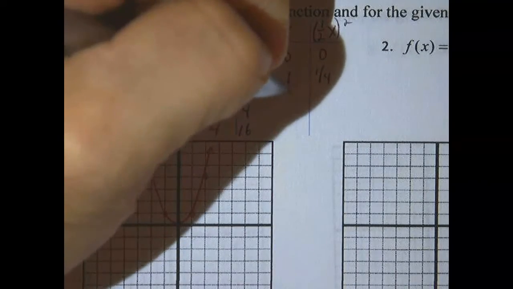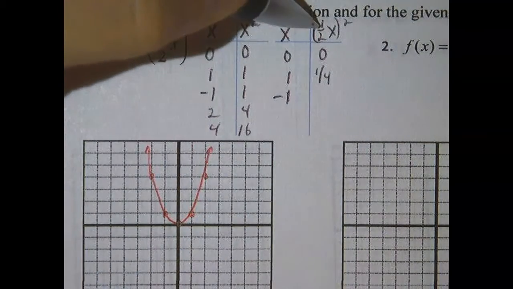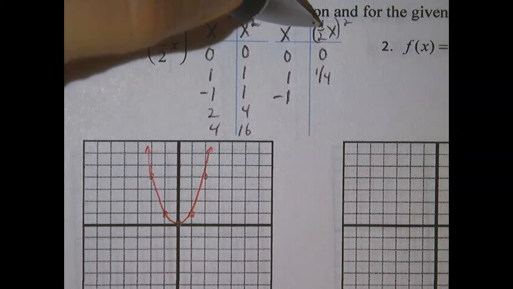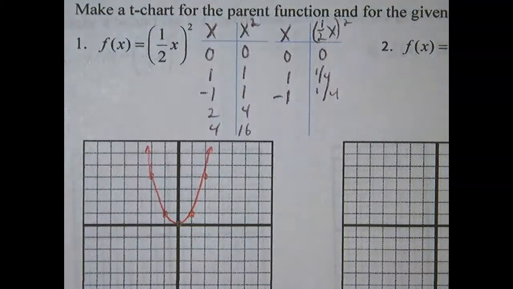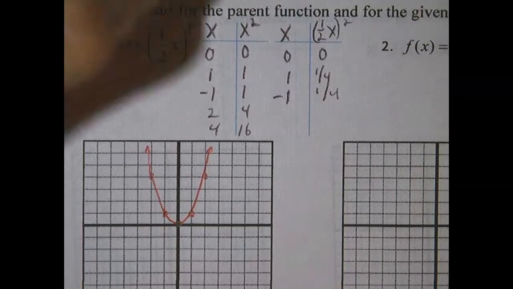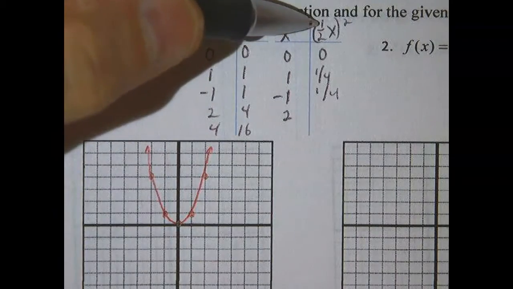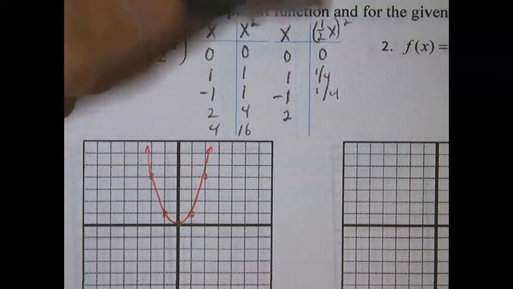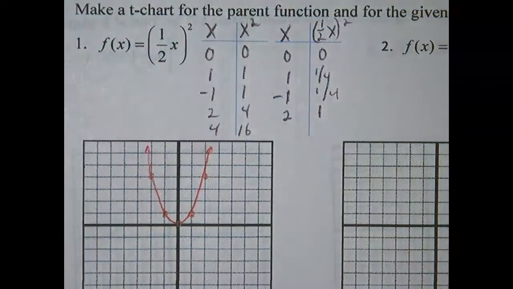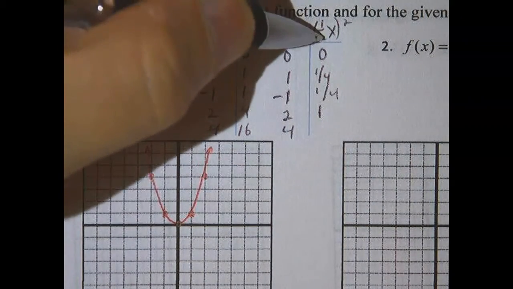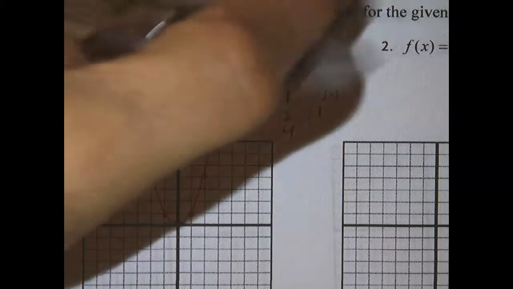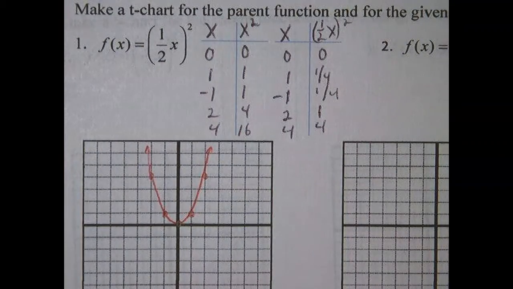If we take negative 1, we put it in, we're going to get the same thing. So we put a negative 1 in here, we get negative 1/2. Square that, and you still get positive 1/4. Let's go a little bit farther here. Let's get the 2. If we plug the 2 in, we get 1/2 times 2, which is 1. Square the 1, and you get 1. And then last, if we plug the 4 into this one, we get 1/2 of 4, which is 2. 2 squared is 4, so we have the point 4, 4. Let's see what we have now.